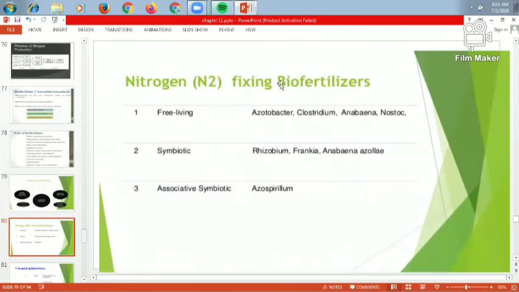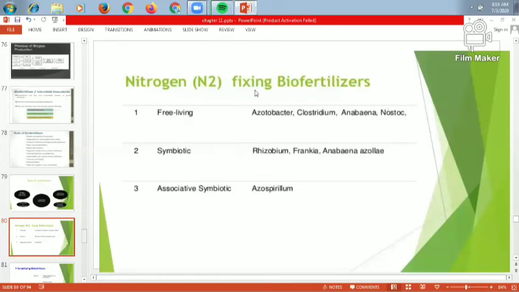First is the nitrogen fixing biofertilizer. It may be free living, symbiotic, or associative symbiotic. So these three types of nitrogen fixing biofertilizer are present. Free living ones include Azotobacter, Clostridium, Anabaena and Nostoc. All these are names of microorganisms.